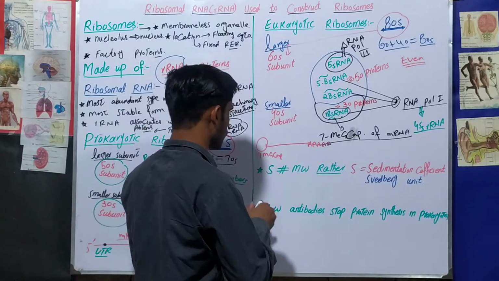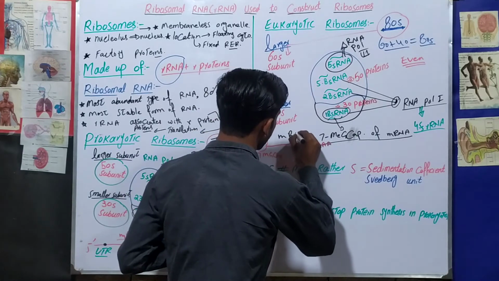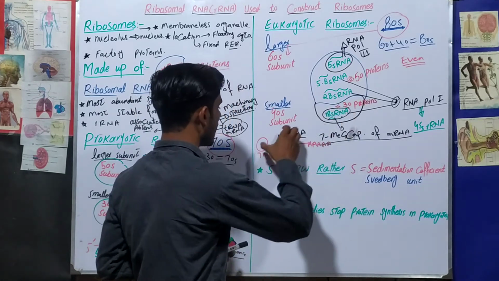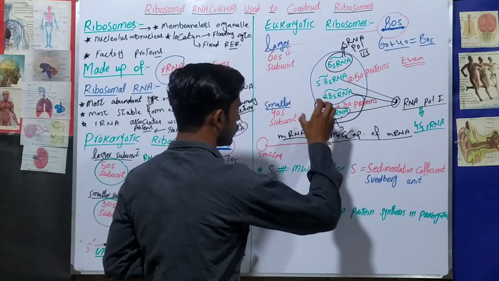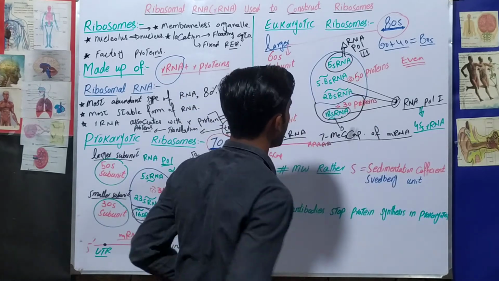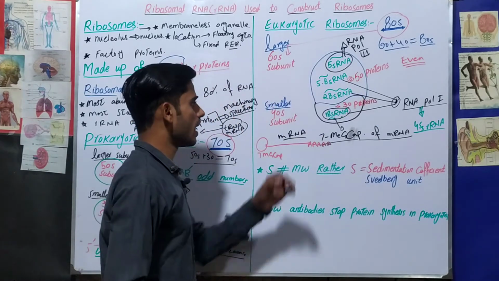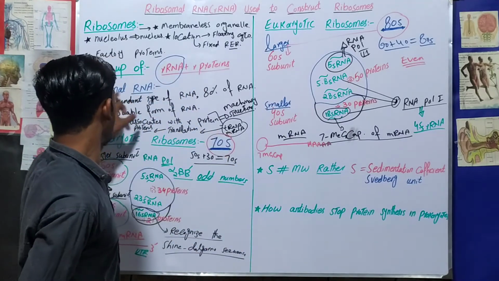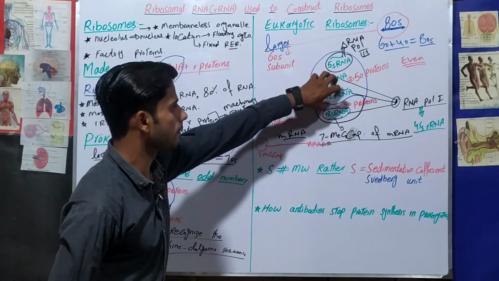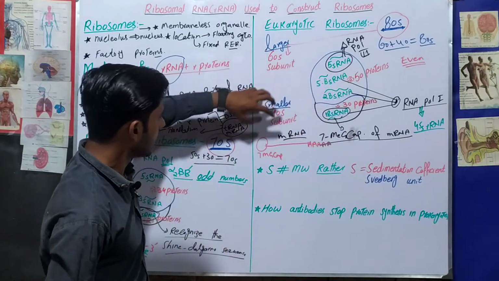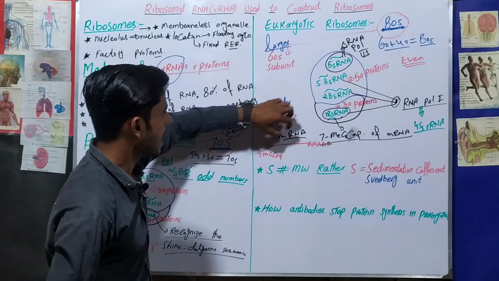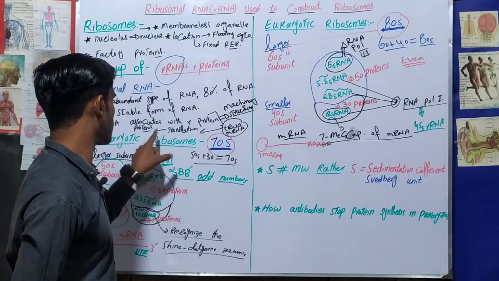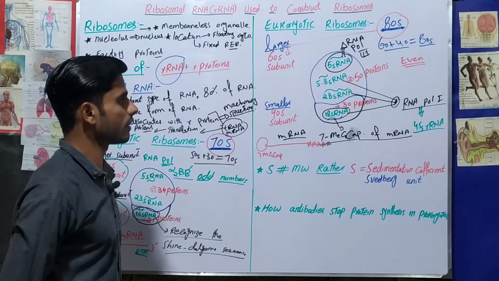So this is the messenger RNA, and it has the 7-methyl cap as well. Then the 18S ribosomal RNA of the ribosome will attach to this 7-methyl G cap, and after the attachment there will be the initiation of translation, and after translation proteins will form. As I have said here as well, these ribosomal RNAs and ribosomal proteins will form the ribosome, and on this ribosome the messenger RNA will come, transfer RNA will come, and they will attach on this machinery structure, cause the translation, and form the proteins.